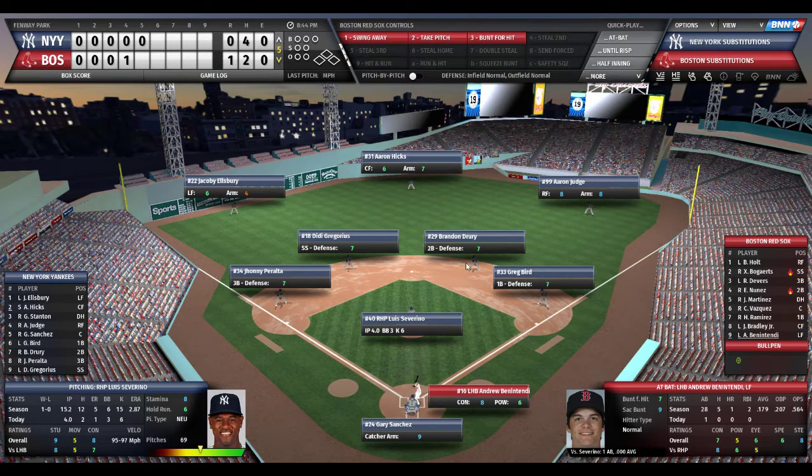Benintendi is 0 for 1. He hit the ball hard, but it was caught. Severino so far has gone 4 innings. He's walked 3, struck out 6. He's only given up 1 run.